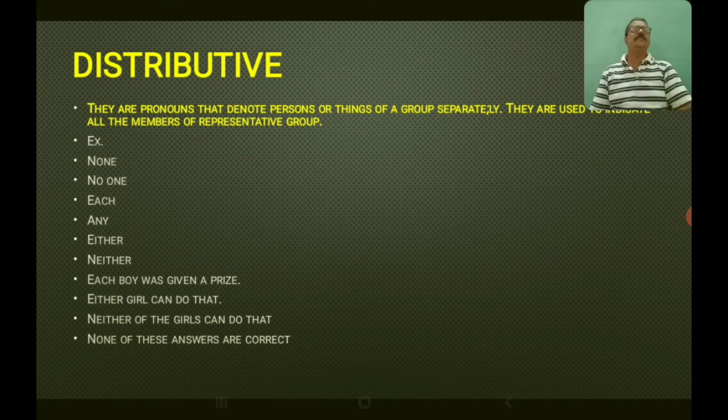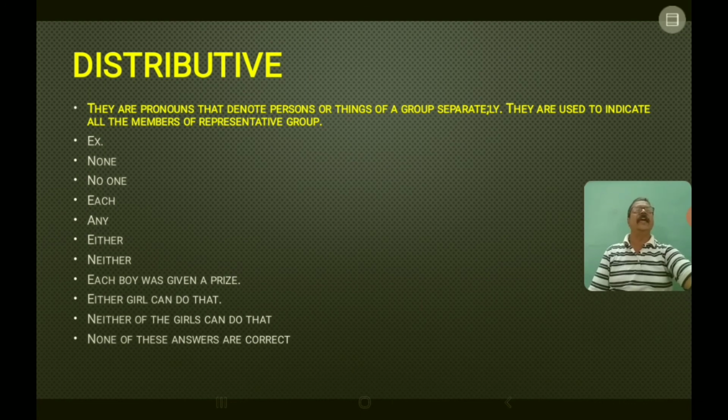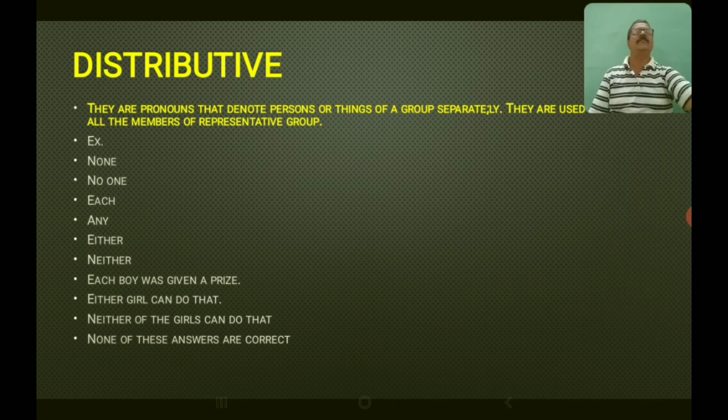Next you have distributive pronouns. They are pronouns that denote persons or things of a group separately. They are used to indicate all the members of a representative group. Example: none, no one, each, any, either, neither.